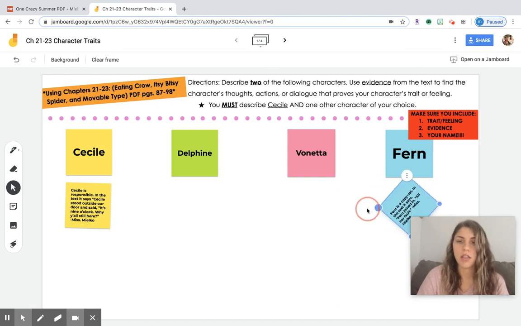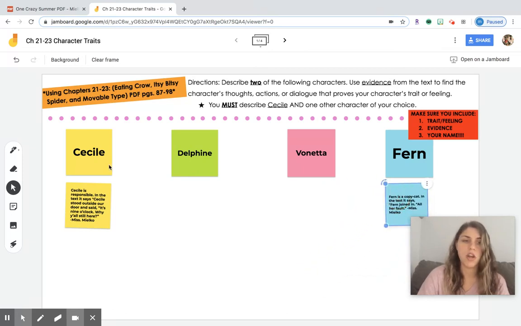Again, I can twist it around. I can make it bigger. I can make it smaller. But when you guys are posting, I want you to try to stay underneath the columns that you're doing. And that's pretty much it.